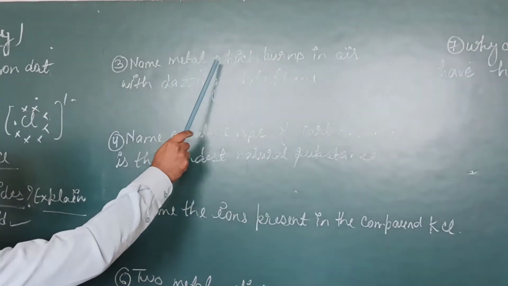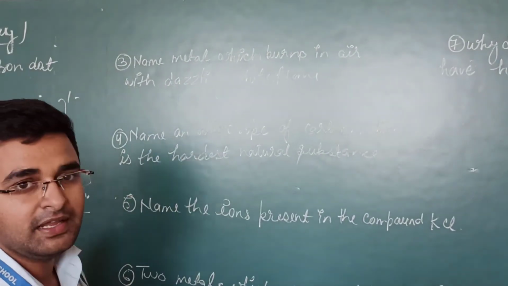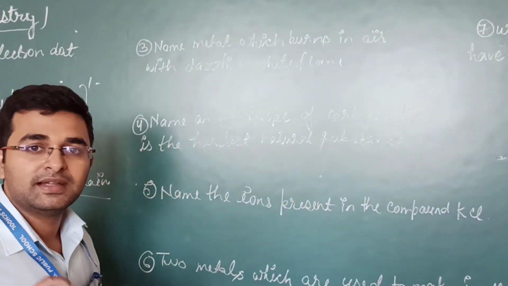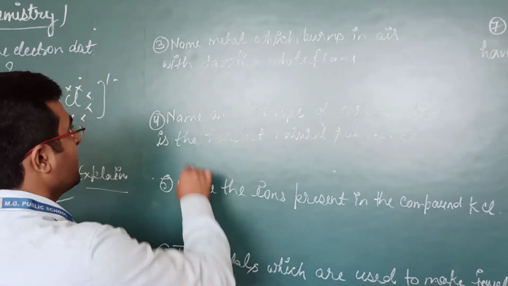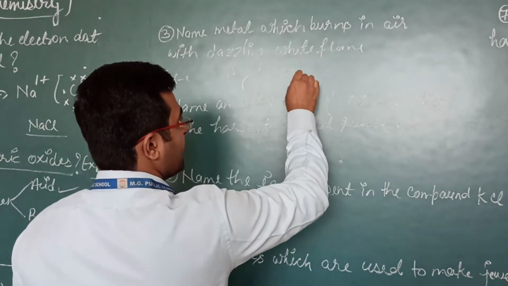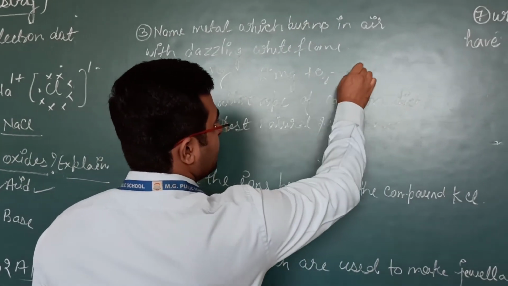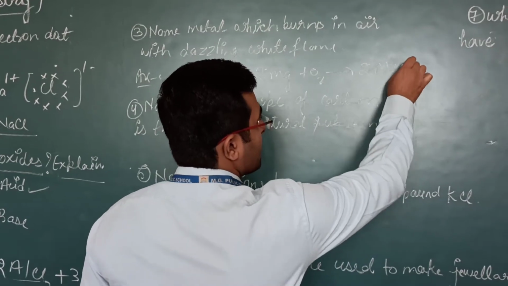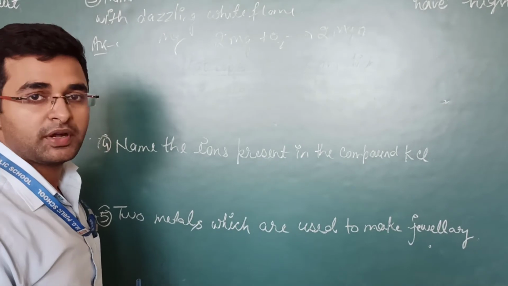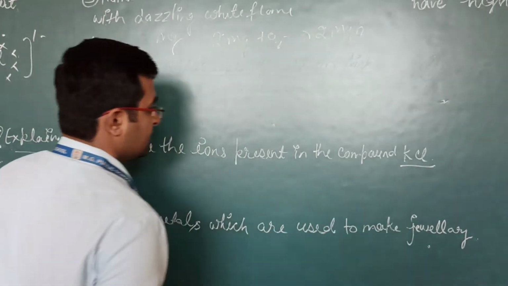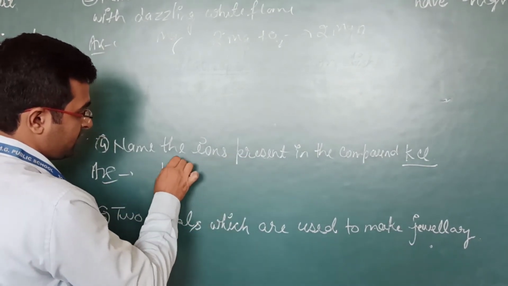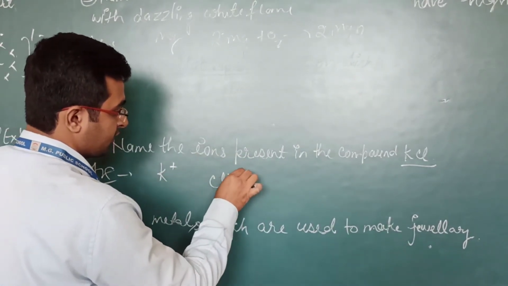Name a metal which burns in air with dazzling white flame. Answer will be magnesium. We know that when magnesium reacts with oxygen, it forms magnesium oxide. Name the ions present in the compound potassium chloride, KCl. So the ions present in KCl are the potassium ion and the chloride ion.